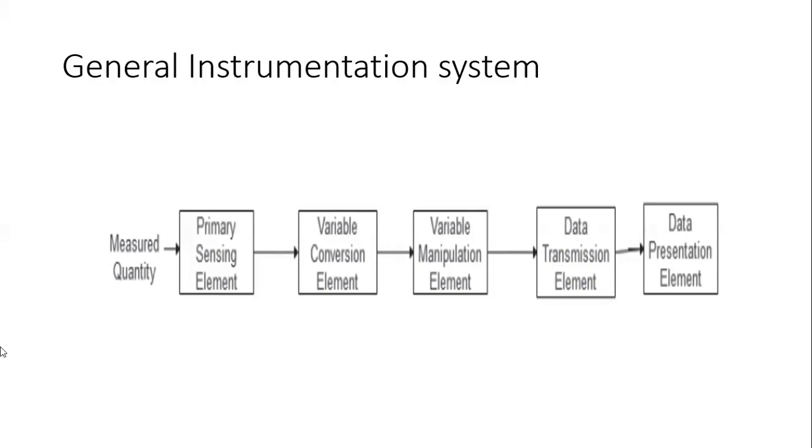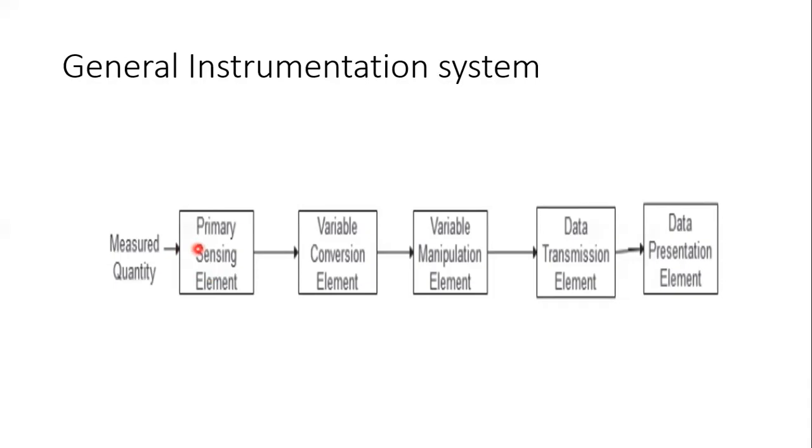Any unknown quantity applied to this primary sensing element is first sensed by this functional element, and it converts that into an analog electrical signal. This is done by a transducer. We accept a signal as input and convert it into an analog signal. This converting device, the primary sensing element, is known as a transducer. This stage is also known as the detector transducer stage.